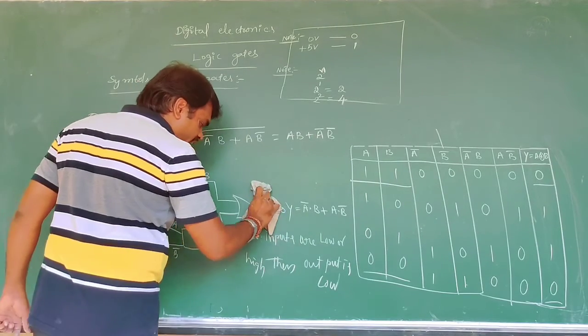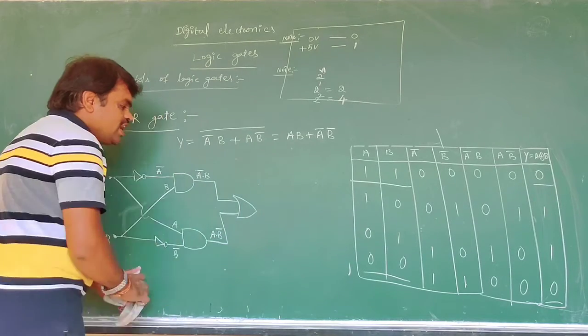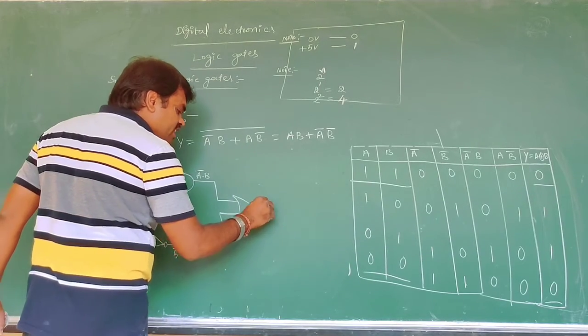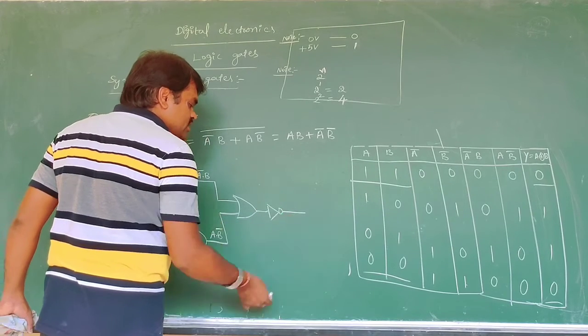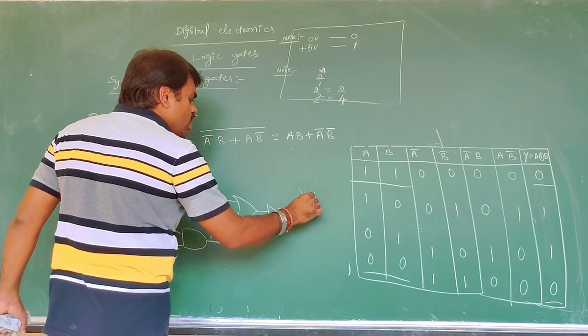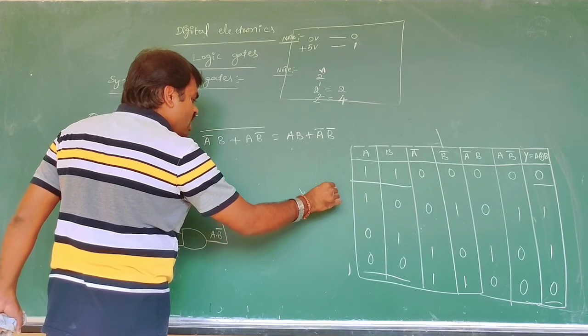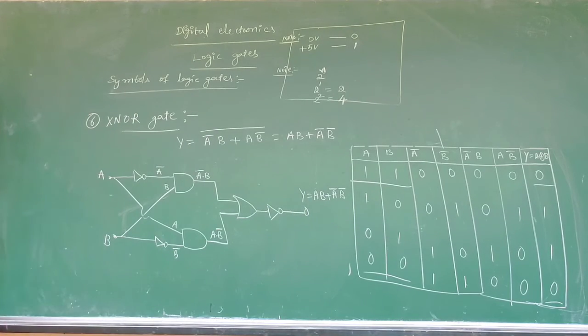Now what can you add here? We can only add the NOT gate. Here Y is equal to AB plus A bar B bar. This is the XNOR gate.